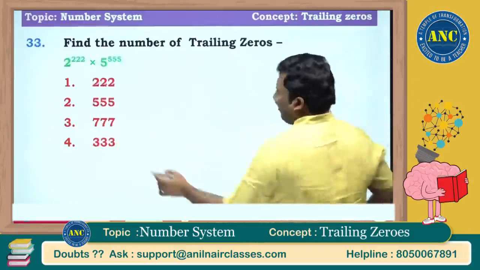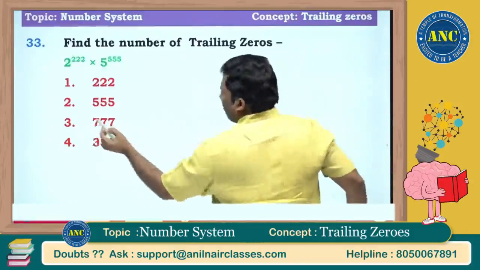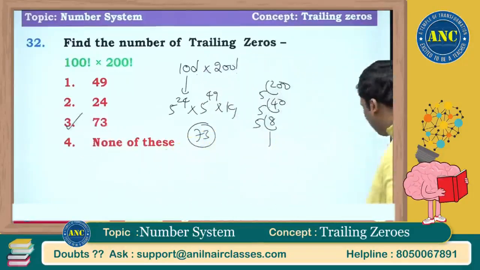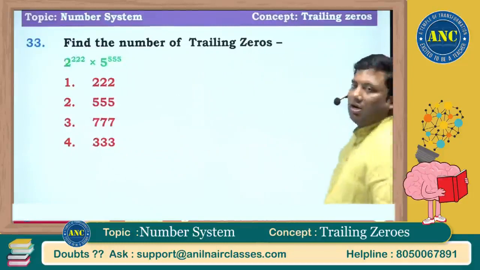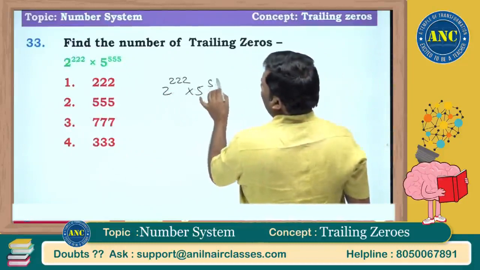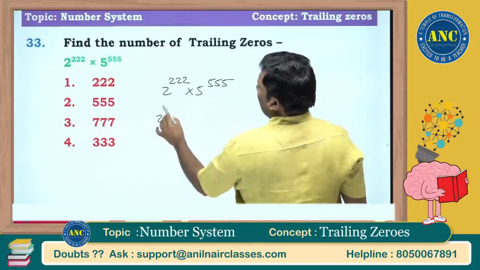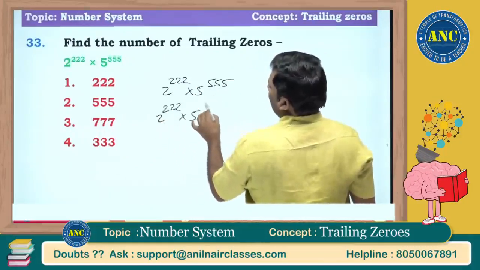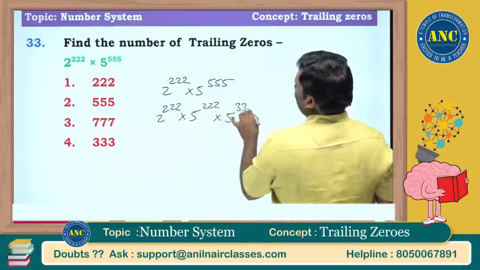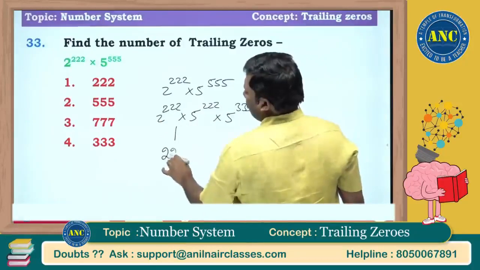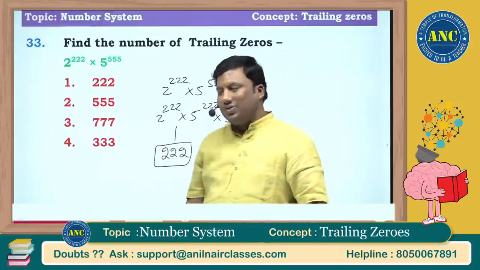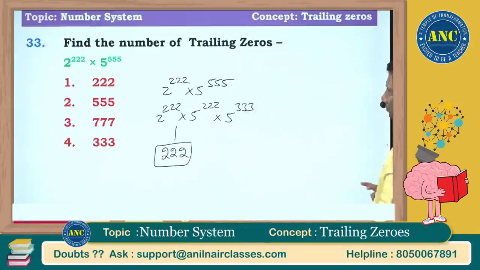Now, see here, sir. These are some of the questions which came in previous year management entrance exams. So I listed out all the possible questions. 2 power 2222 into 5 power 555. This can be written as 2 power 222 into 5 power 222 into 5 power 333, which is 10 power 222. The number of zeros at the end will be 222.